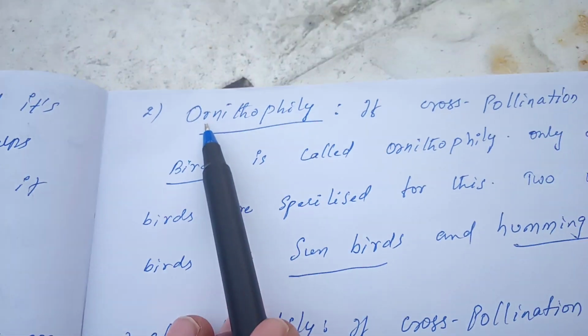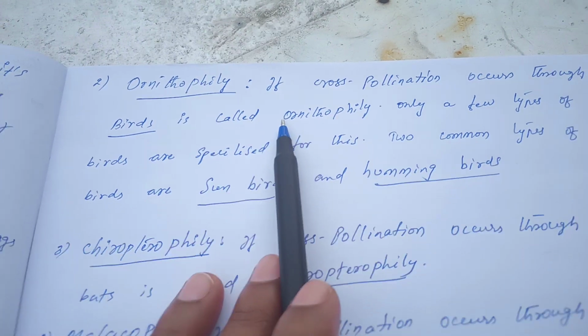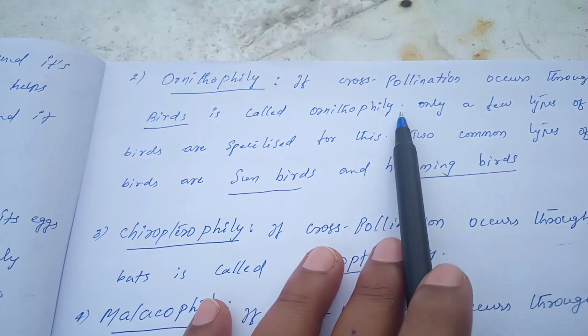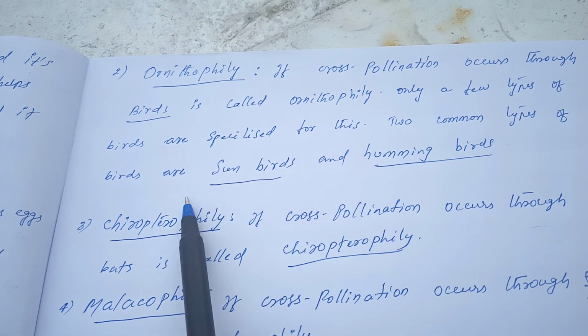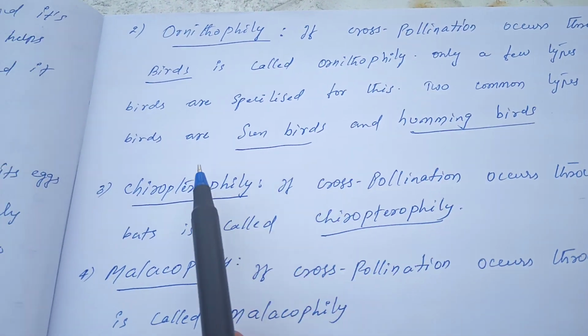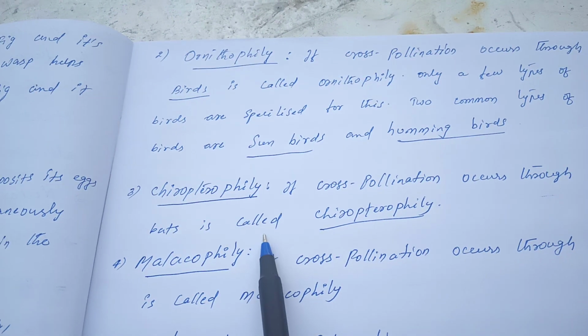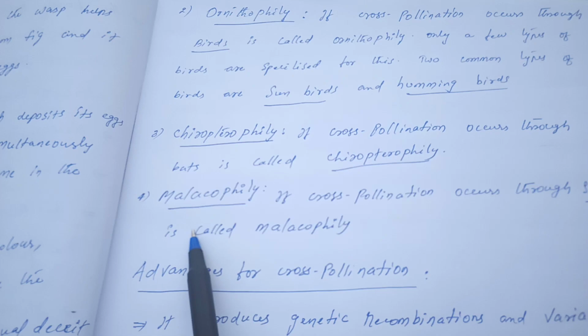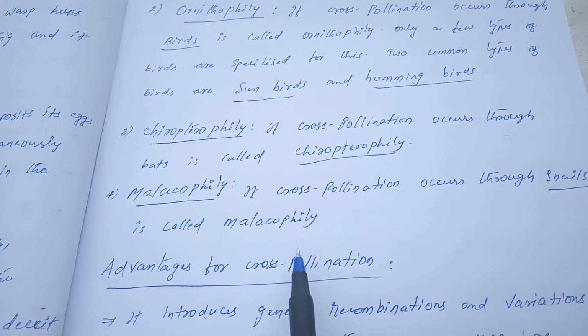And the next one is ornithophily. If cross pollination occurs through birds, it is called ornithophily. Only a few types of birds are specialized for this. The two common types of birds are sunbirds and hummingbirds. And the next one is chiropterophily. If cross pollination occurs through bats, it is called chiropterophily. And next, malacophily. If cross pollination occurs through snails, it is called malacophily.